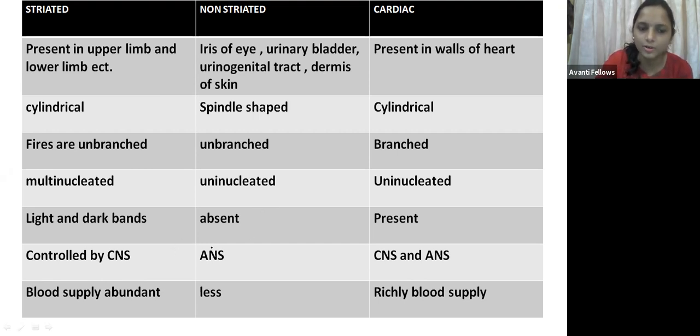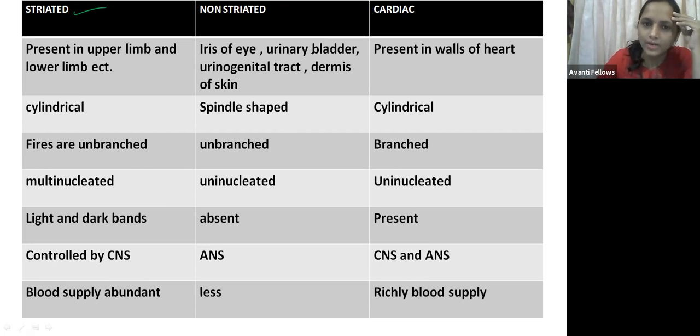It is controlled by the central nervous system, so that is voluntary movement. Here we can move our hand voluntarily, right? So that is called a voluntary movement. When it comes to blood supply, it is abundant in the striated muscles. Why is it called striated? Because of the presence of the light and dark bands.